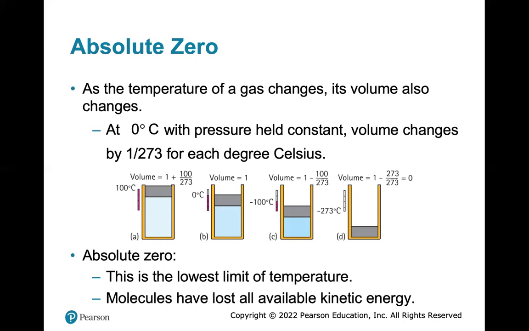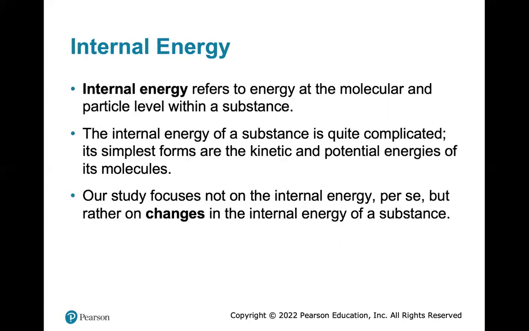They've gone to a few microkelvin, but nobody's ever reached absolute zero, minus 273.15 Celsius. At this point, molecules have lost all available kinetic energy. There's very little motion.